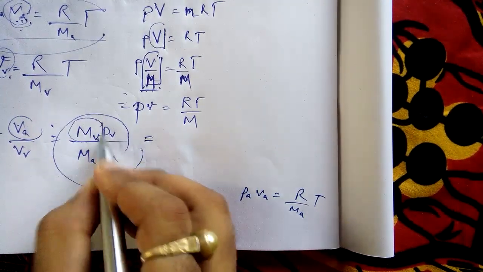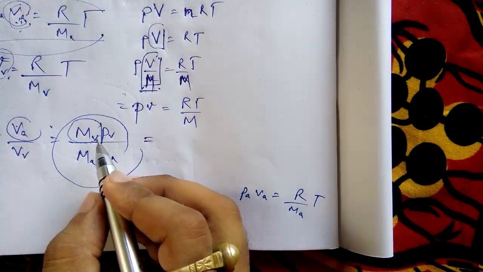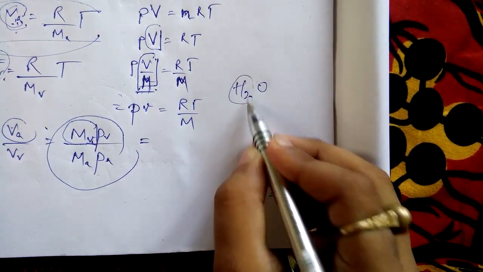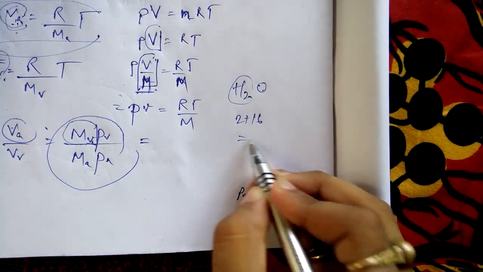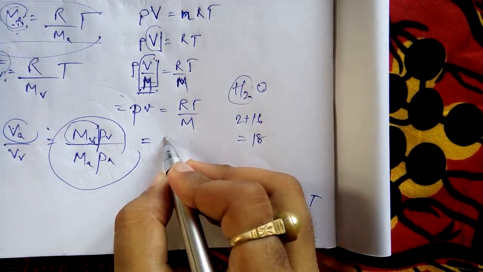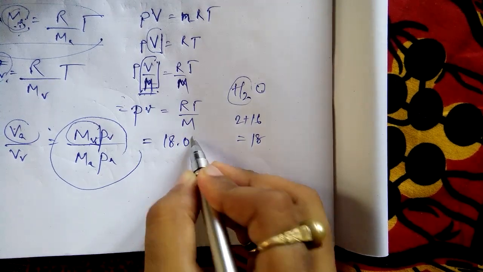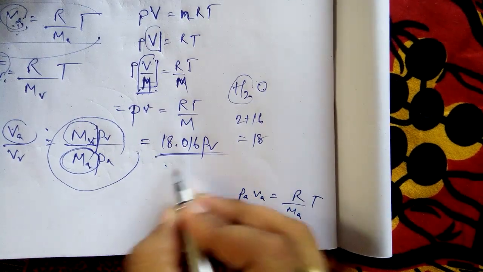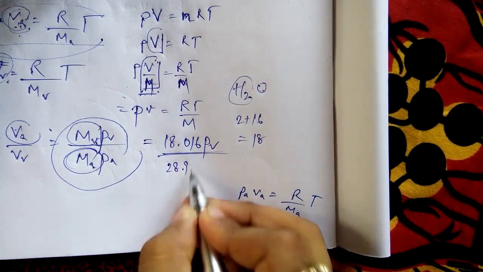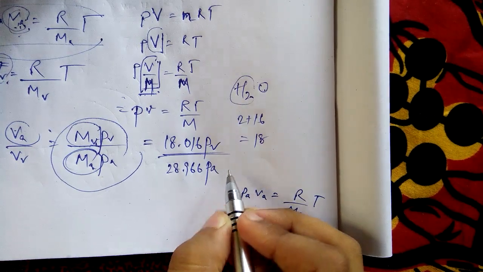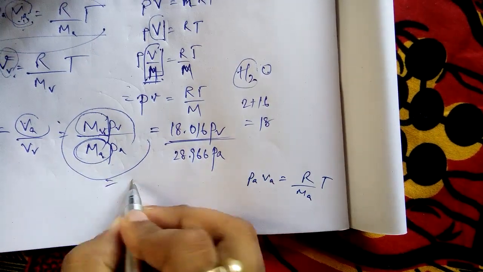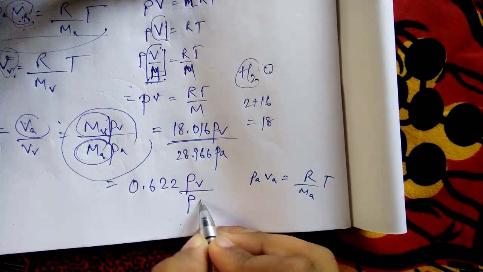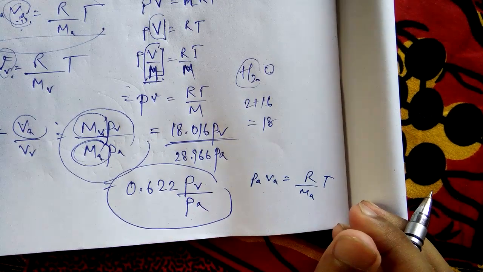What is Mv? It is the molar mass of vapor. Whose vapor? Water vapor. We know the molar mass, it is H2O, so hydrogen 2, oxygen 16, it is 18. But we take the more accurate value, 18.016 Pv. And for air we have a standard value, that is 28.966 Pa. Once you simplify this, you will get 0.622 Pv by Pa.